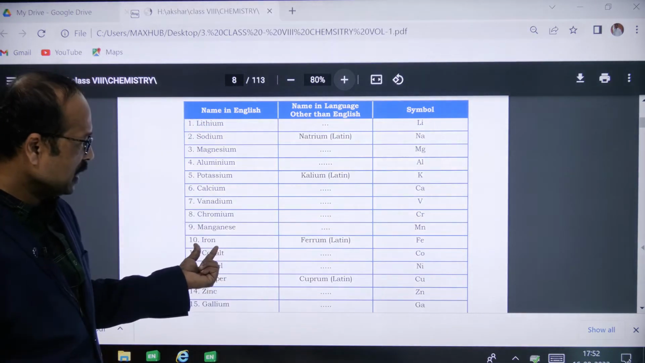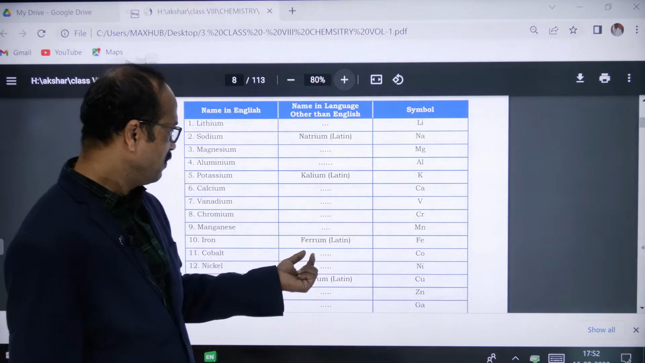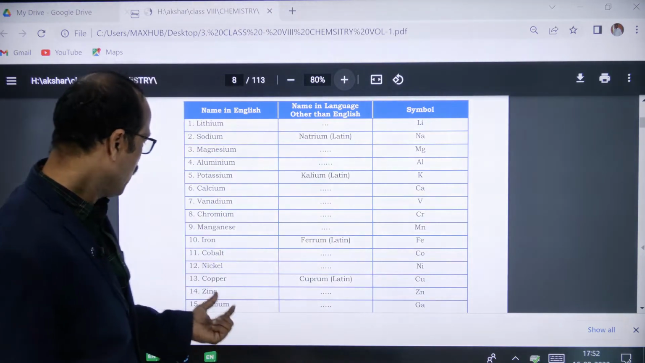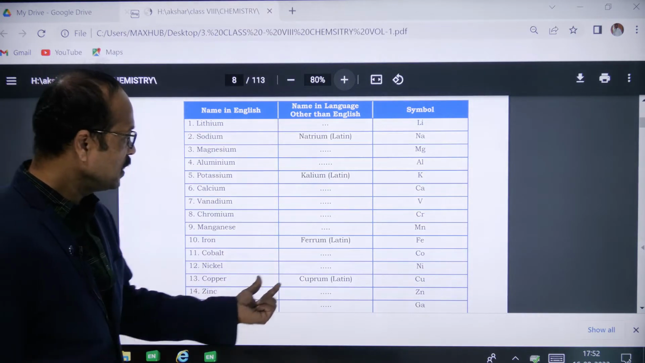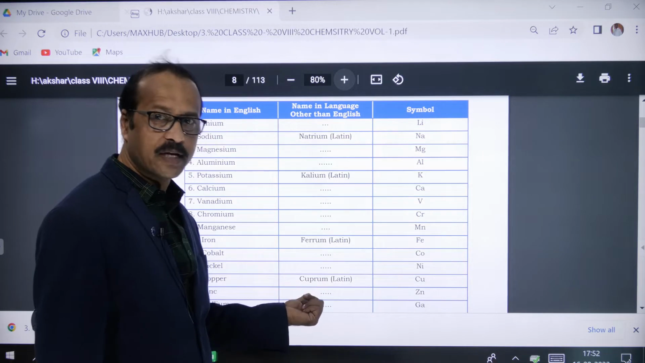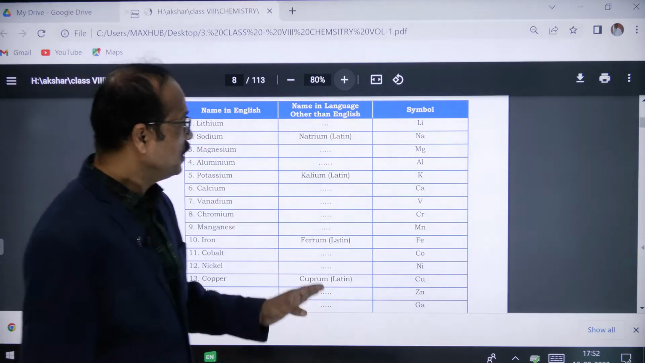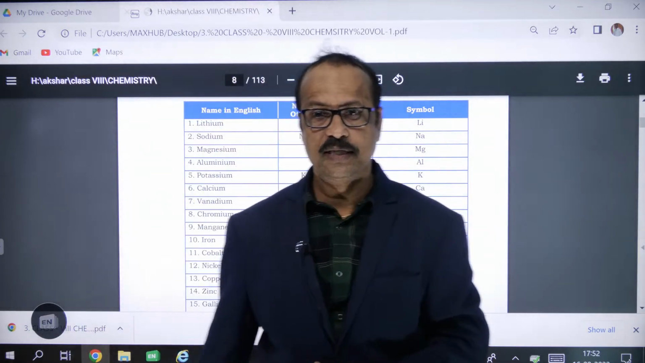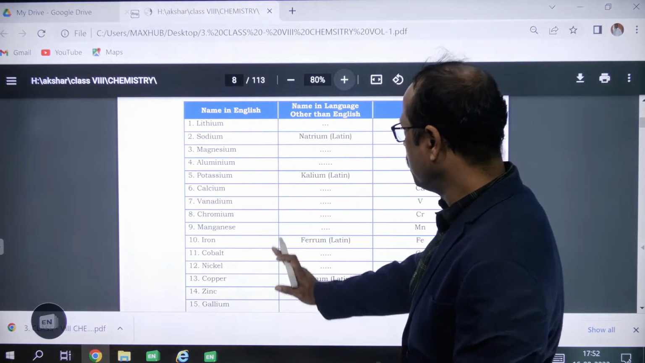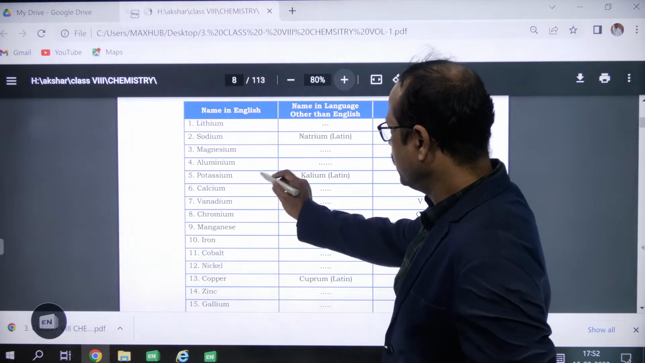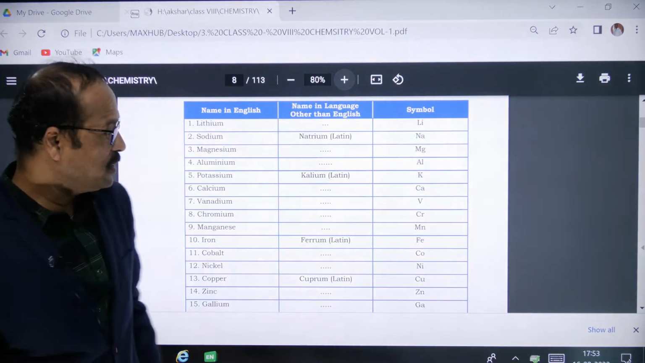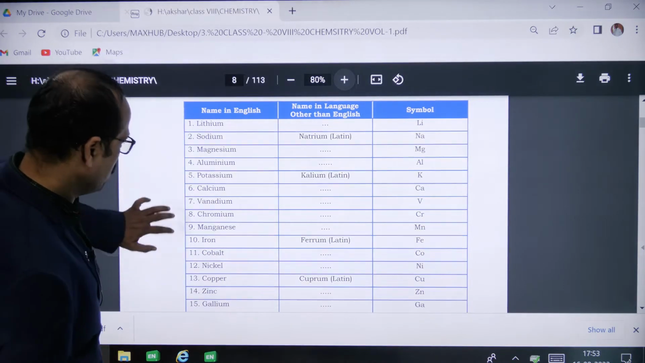Similarly, you can see iron. Iron is given as ferrum based on the Latin name, and the symbol is Fe. Similarly, copper. The copper symbol is Cu, because the Latin name is cuprum, starting with Cu. So these you also have to learn, students. These are some important elements you have to learn, and you should know their symbols and on what basis the symbols were given, right?